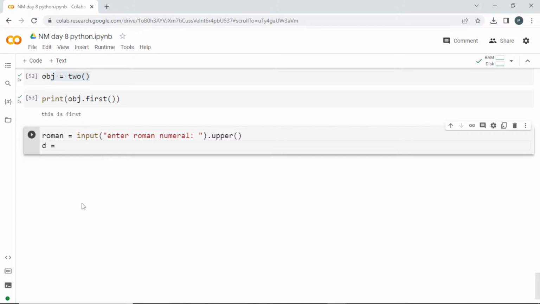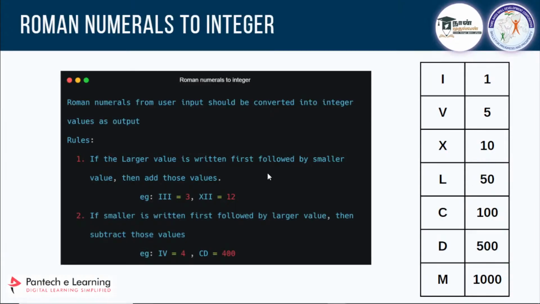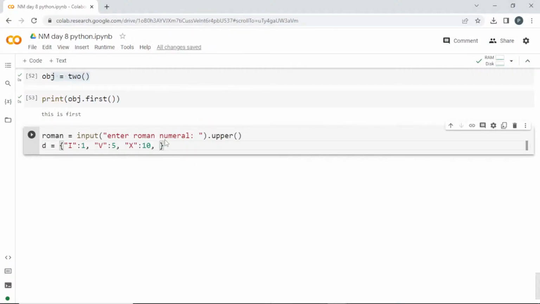Now I have to create a dictionary, okay. I'll create it in the name d. I'm going to create a dictionary for those I, V, X, L and those things, right? If it is capital I, then the value will be 1, based on the chart I am creating. V for 5 and for X it is 10. And regarding other things, I'll check once again. X is 10, L is 50, comma, then C is 100, right?